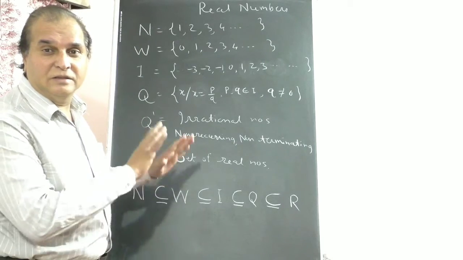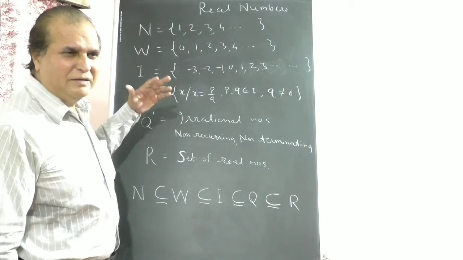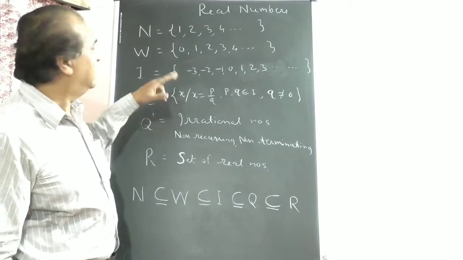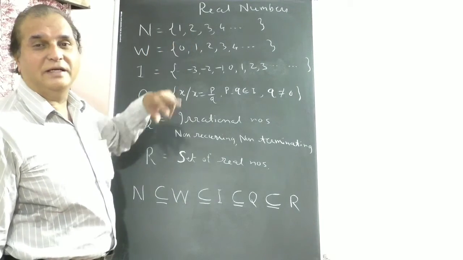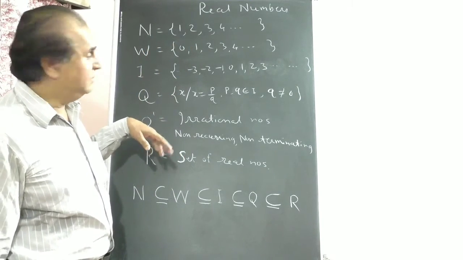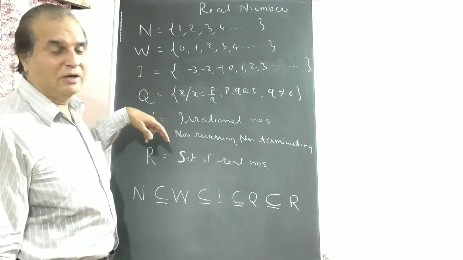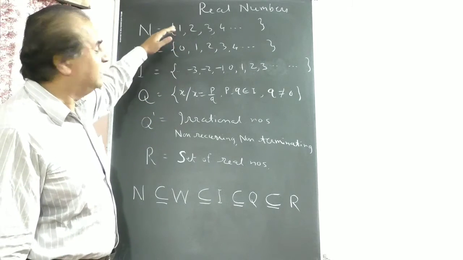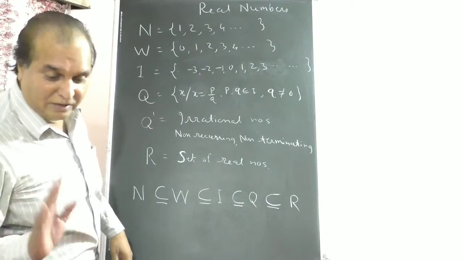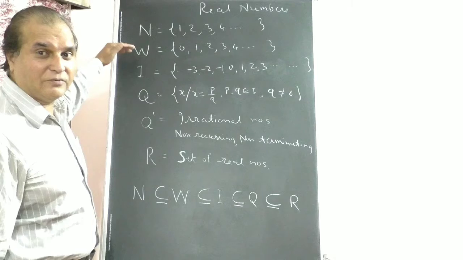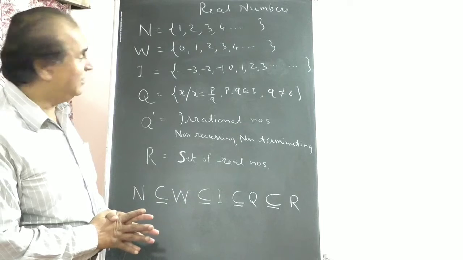Real numbers. When you started learning in the 5th or 6th standard, you understood what natural numbers are. They start from 1 to infinity. It is an infinite set. Now you understand the term set. All are sets. The set of whole numbers starts from 0, so the only difference between natural numbers and whole numbers is 0. Natural numbers are a subset of whole numbers, right? You understood subsets.